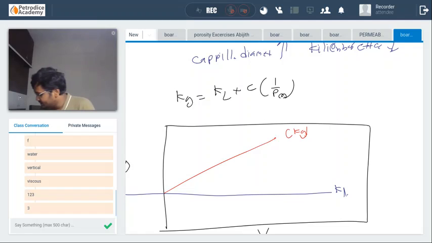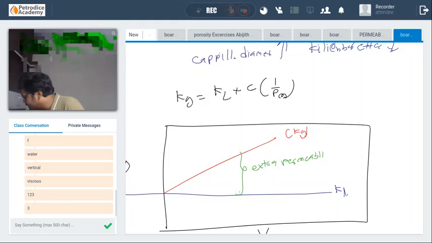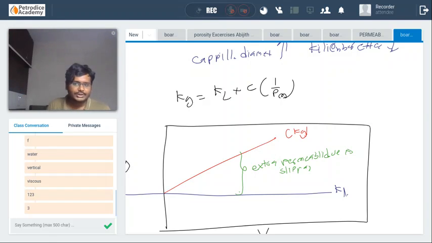The difference is the extra permeability due to slippage. Okay guys, so this is the equation that Klinkenberg has found using different experiments. After doing several experiments, he postulated that this extra permeability is due to the slippage of the gas molecules on the pore surfaces.